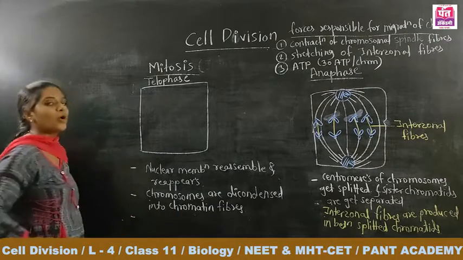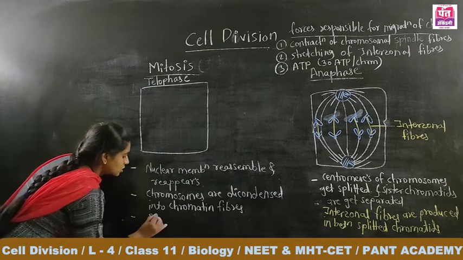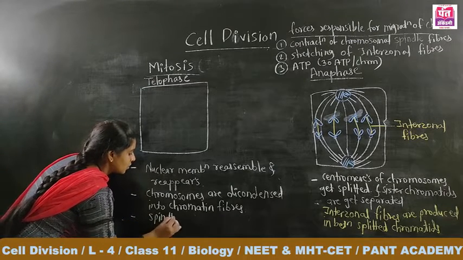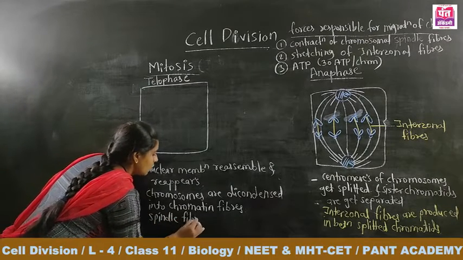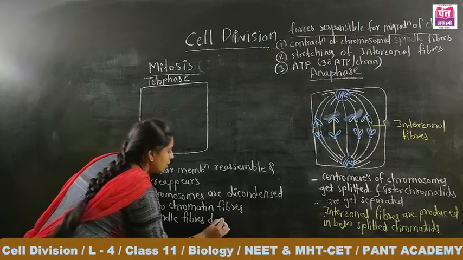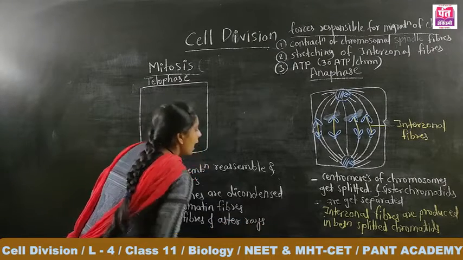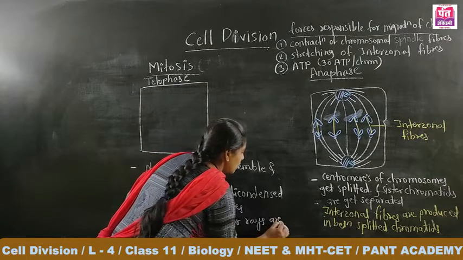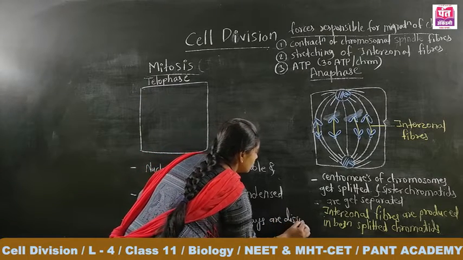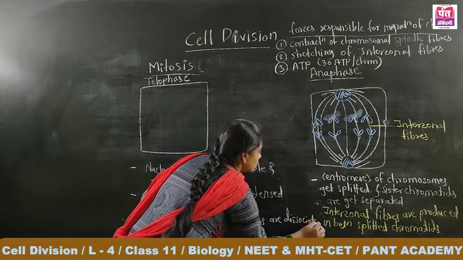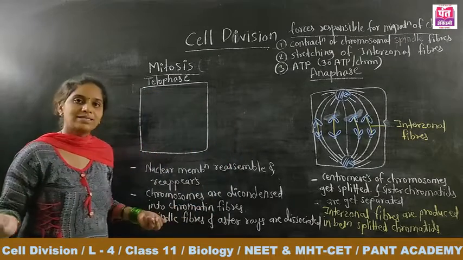And the last important change is that spindle fibers and aster rays are dissociated, they go away and disappear.